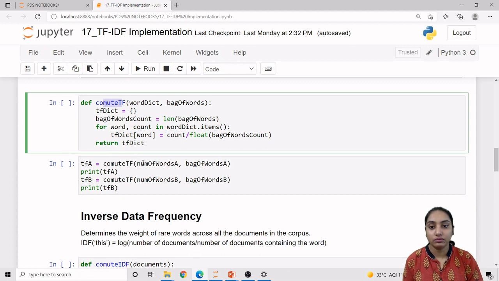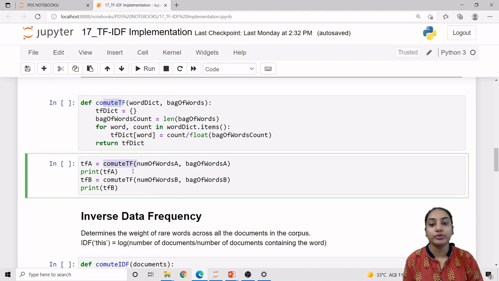So now let us just calculate the term frequency of both of the documents. For that we are calling the compute_TF method. In the compute_TF method, we are providing as the first argument number of words of A, which is the frequency count of each word in each document. Now the second one is bag of words of A, that is ultimately just the words available in our document.